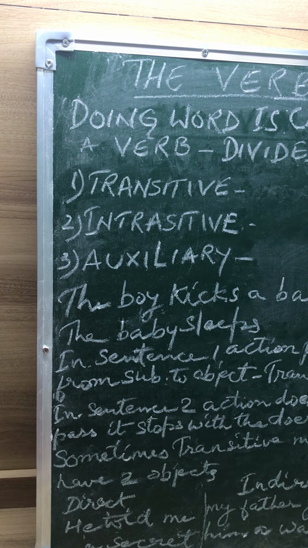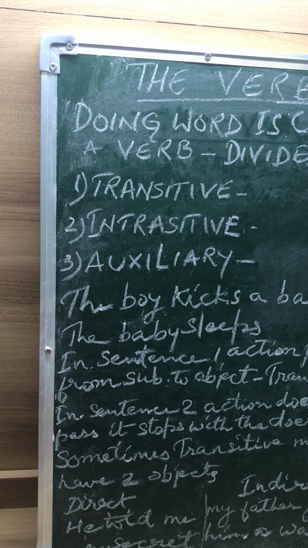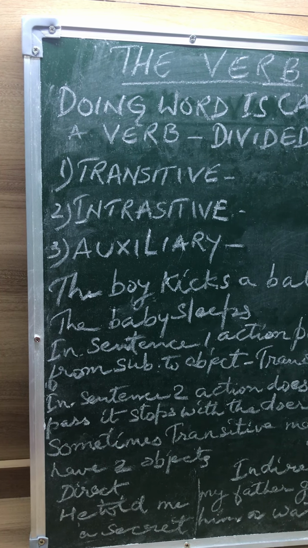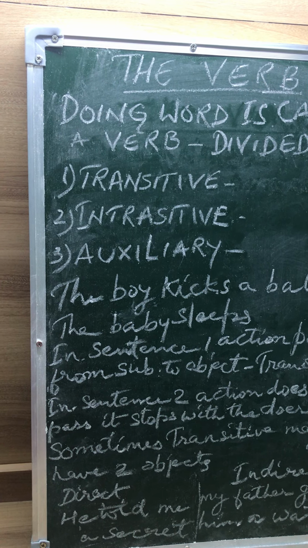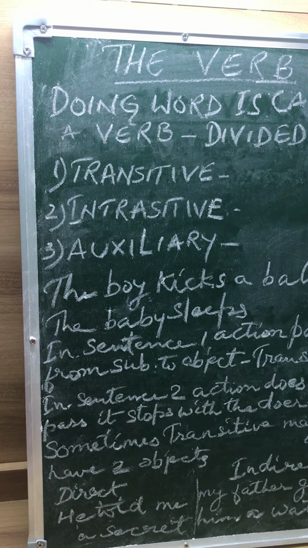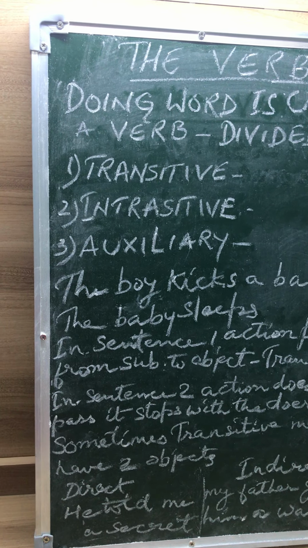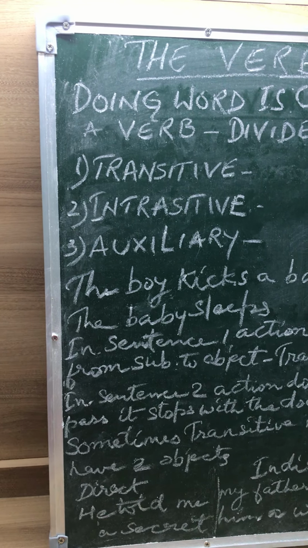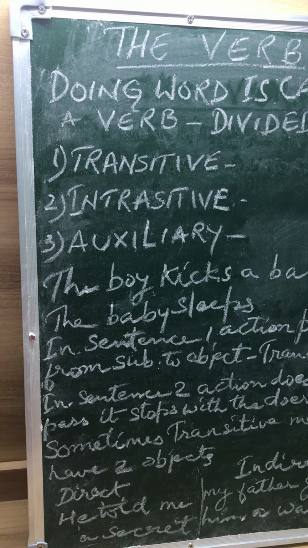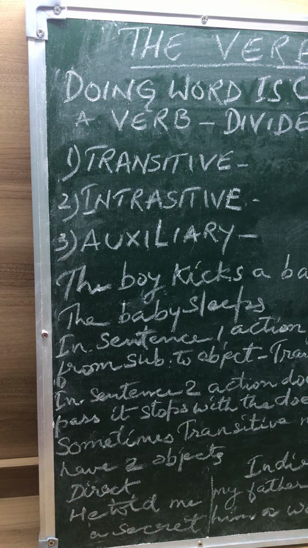She will sing a song. She is the subject, will sing is the verb, a song is the object. Second is the intransitive verb. An intransitive verb is a verb that has no object.